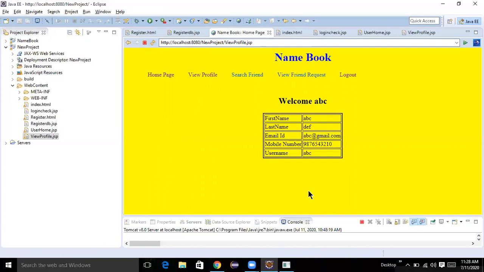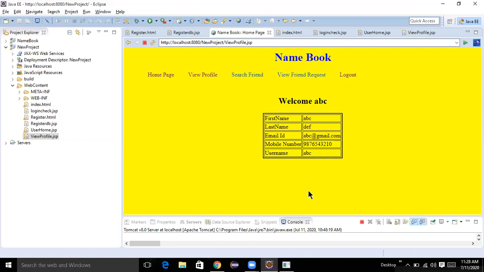Then we'll get this. Suppose here you want to edit those details, you can edit, and you can search a friend, and you can send a friend request, and who has sent the request to you, you can check. Up to that, anybody having any doubt? No, sir. Fine. Then we'll go for search friend.